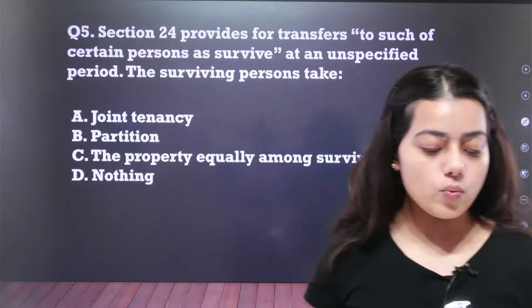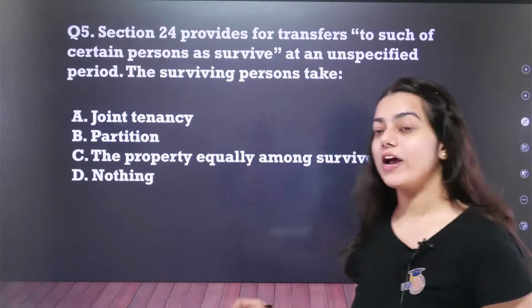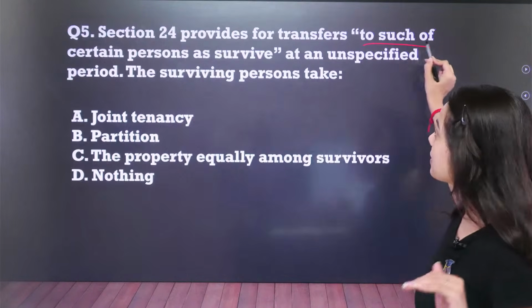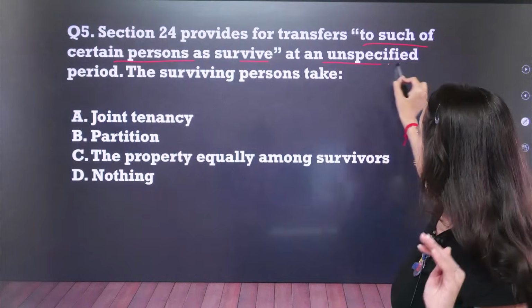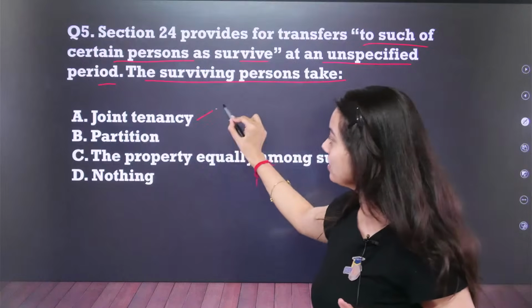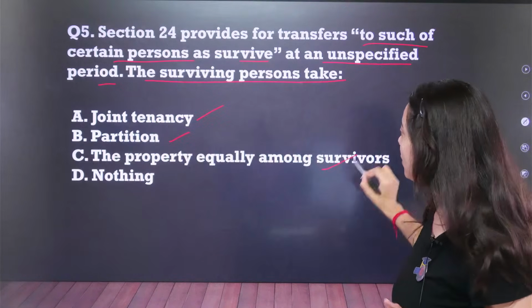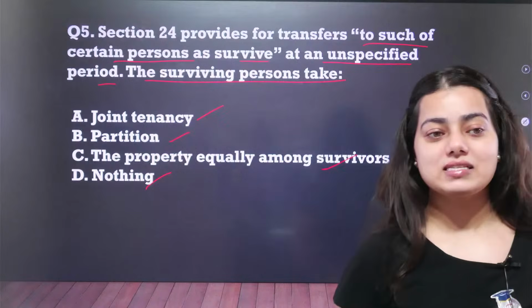Okay, let us move on to your question number 5, which is your section number 24. It provides for transfers to such of certain persons as survive at an unspecified period. The surviving persons take joint tenancies, partition the property equally among survivors, or D, nothing. I will explain this to you with an example.